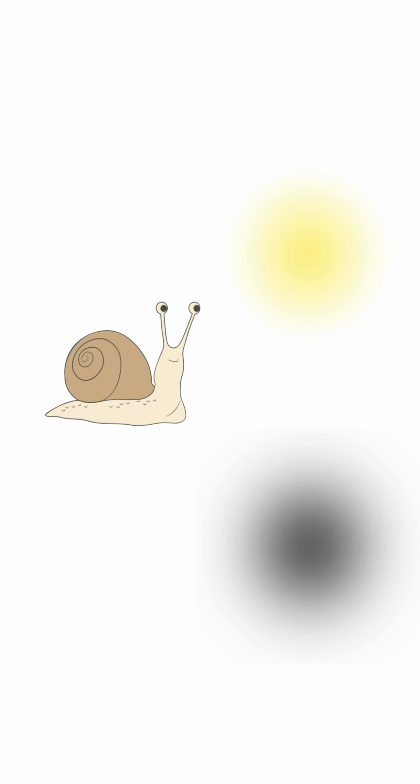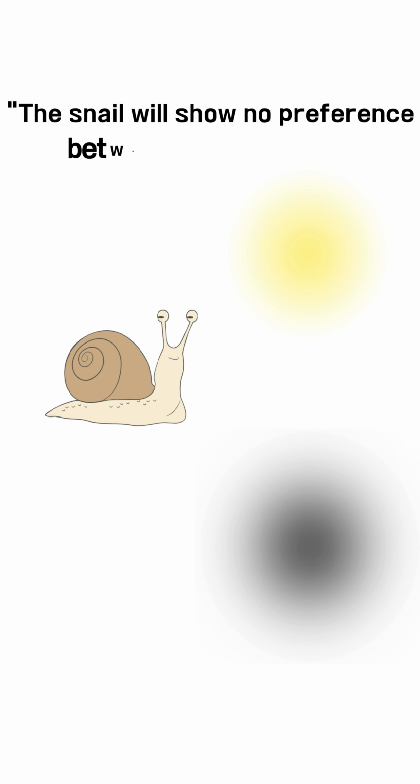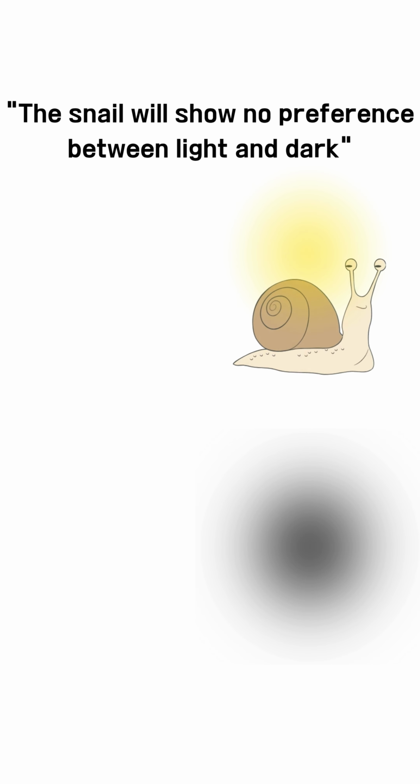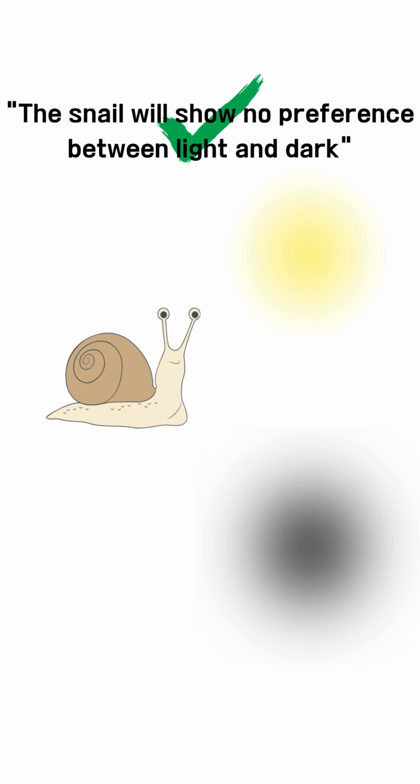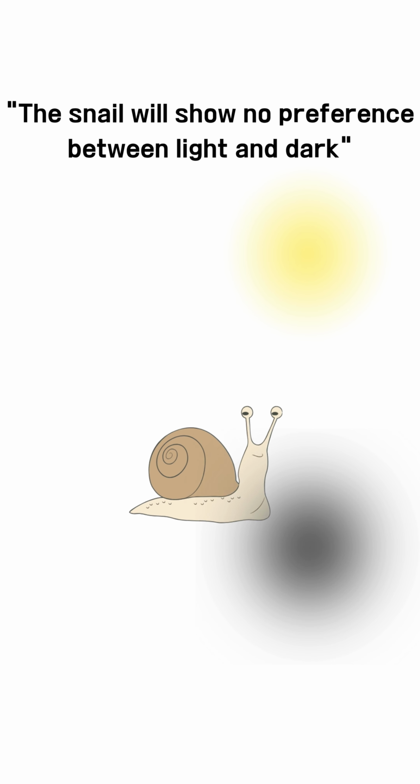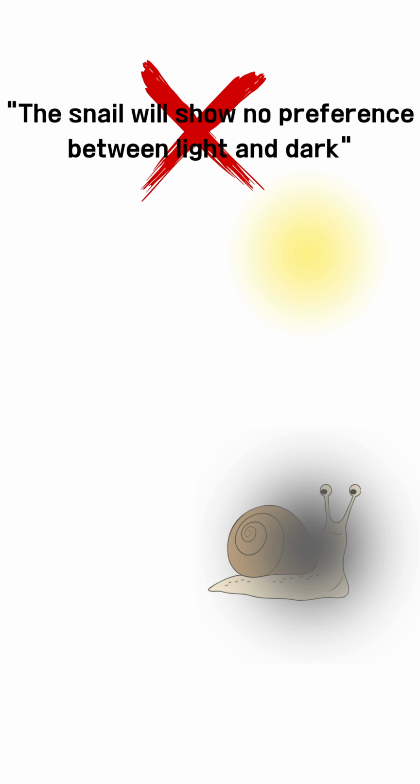For example, let's say you want to test whether the snail prefers light or dark. The null hypothesis will be the snail will show no preference between light and dark. If the snail goes to both sides equally, then you fail to reject the null hypothesis. However, if it clearly goes to the dark side, then you reject the null hypothesis because this suggests that light does affect their behavior.